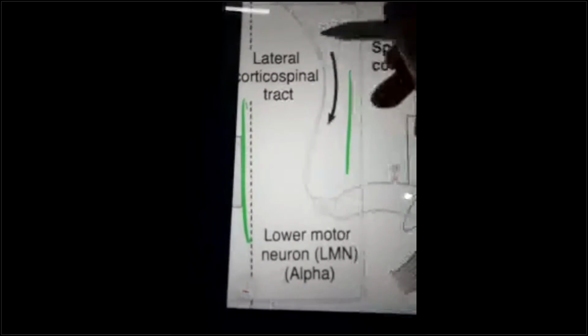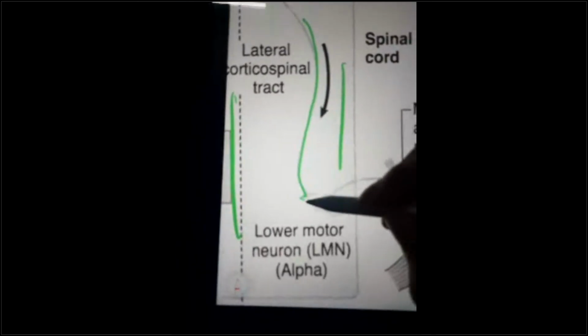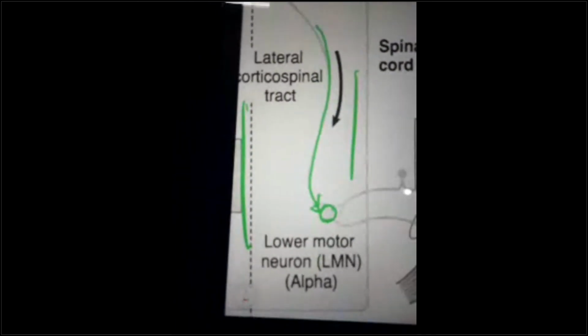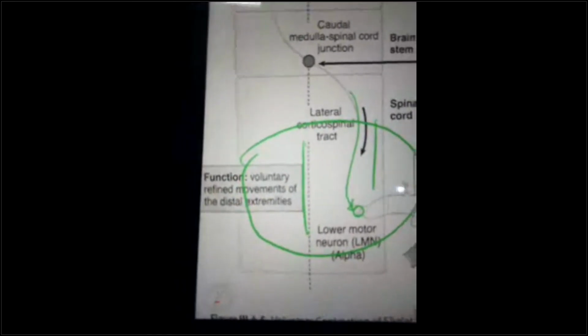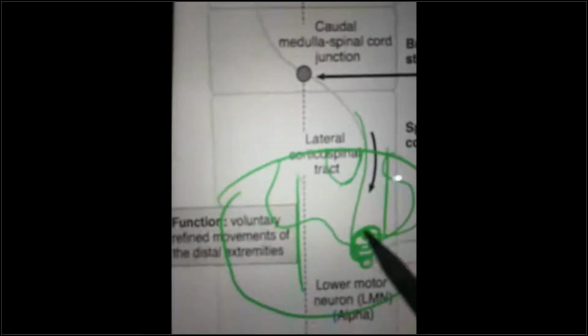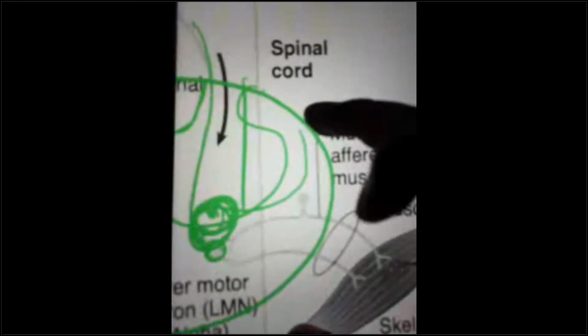This is the spinal cord, guys. This is the corticospinal tract coming and ending in the anterior horn cell. If I draw like this, this is your gray matter. So it will come from the white matter and terminate over here in the anterior horn cell. The anterior horn cell is inside the gray matter.